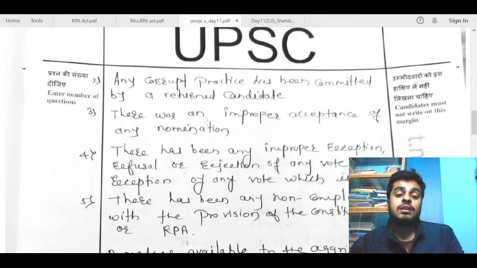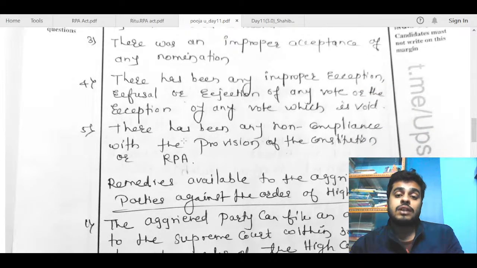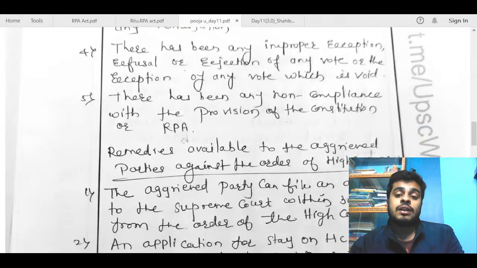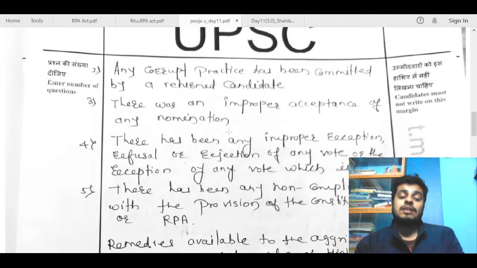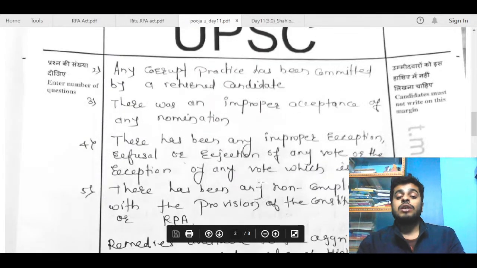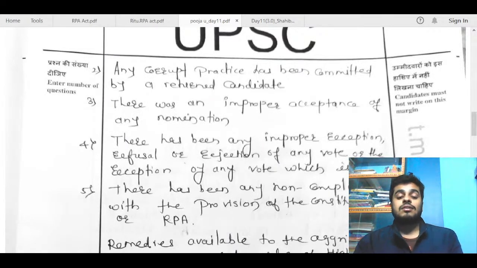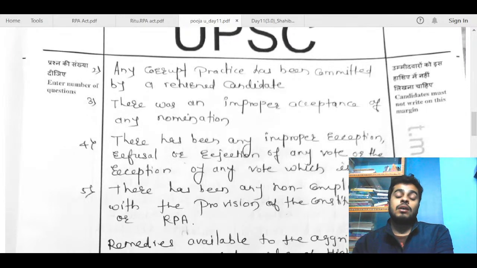Corrupt practice is fine. There was an improper acceptance of any nomination. There has been any improper acceptance, refusal, or rejection of any vote. Okay, there has been any non-compliance with the provisions of the Constitution or RPA. So these are fine, but I think again you are trying to innovate points here. These are some very generic points. You are talking about non-compliance, and that is pretty obvious. If someone is elected with non-compliance, in the first place he won't be elected itself, because the Election Commission will stop it in its tracks whenever he is non-compliant.